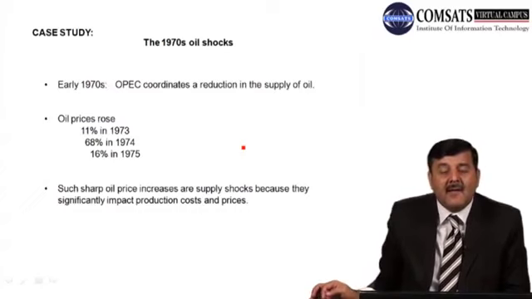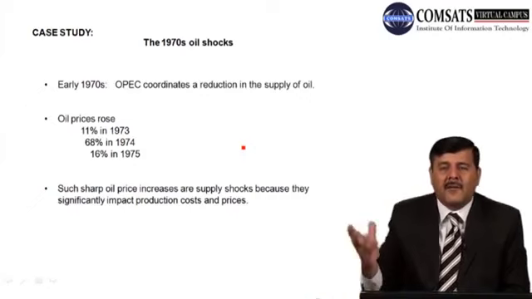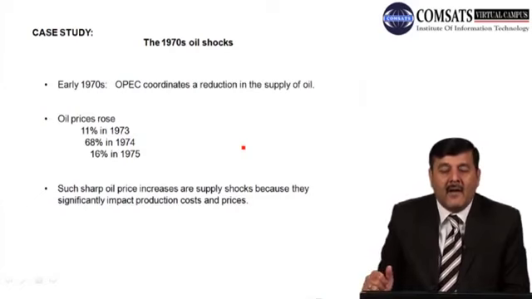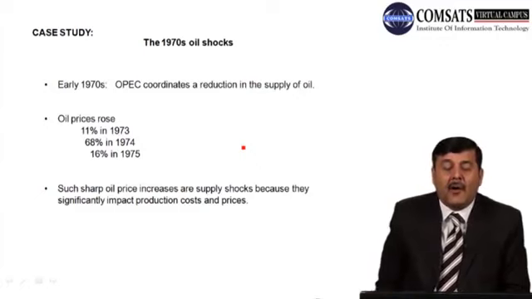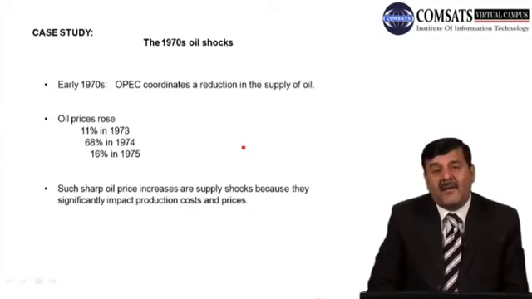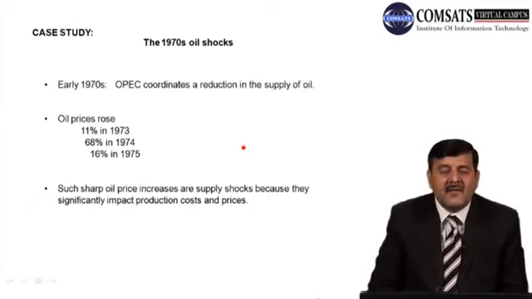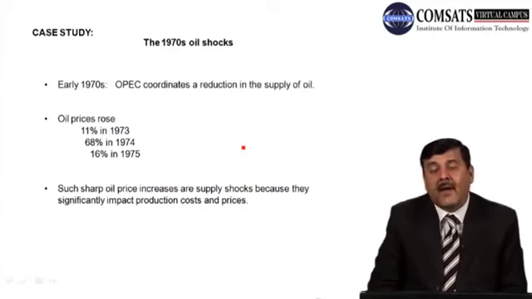In 1970 there were oil shocks. If you remember, 1970s का जो पीरियड था उसमें different किस्म के oil shocks आए. In early 1970s OPEC coordinated with each other and tried to reduce the supply of oil. So what happened at that time? जितने भी oil producing exporting countries थे, they came together, sat together and decided to reduce the supply of oil in the world market. What happened then? क्या हुआ?